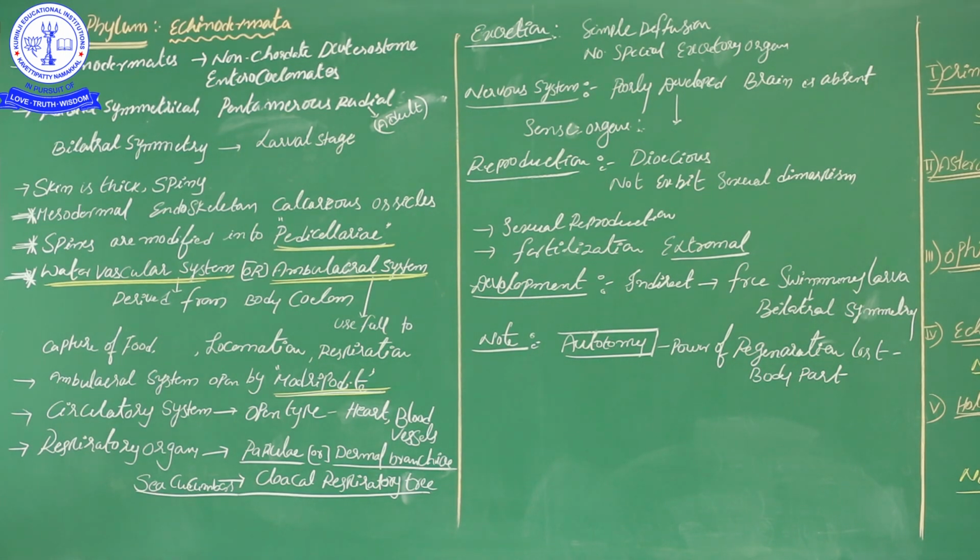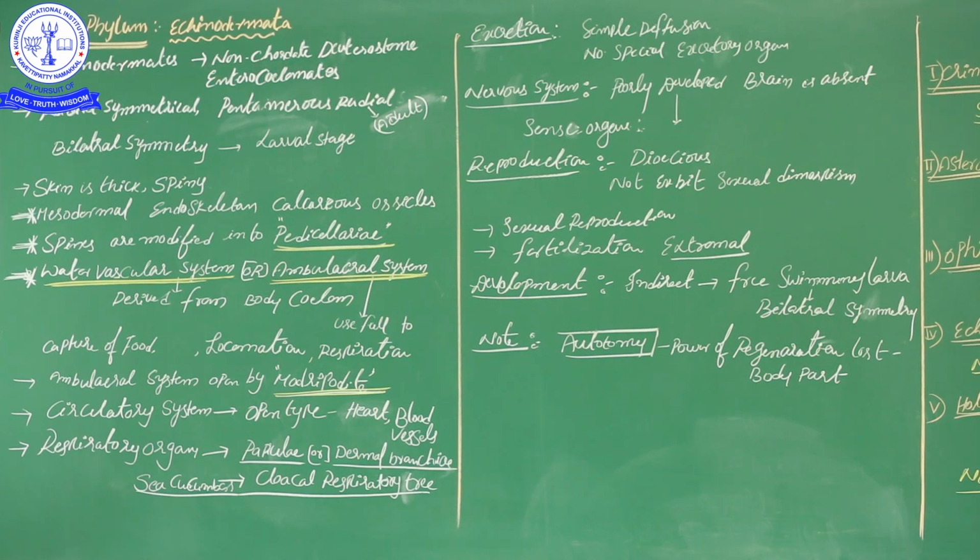Why I said protostomes: here it concerns the blastopore. Just recall the first video regarding the animal kingdom. Some animals, protostomes, have the blastopore developed into either the mouth or the anal pore, correct? If the blastopore develops into the mouth, that is called protostome. If the blastopore develops into the anal pore, that is deuterostome. One day I showed on the board the total animal classification, and I explained it in that video. See that video, you will get some clarity.